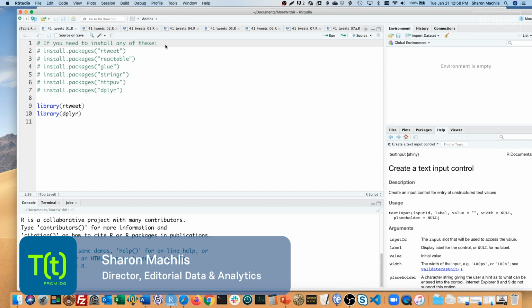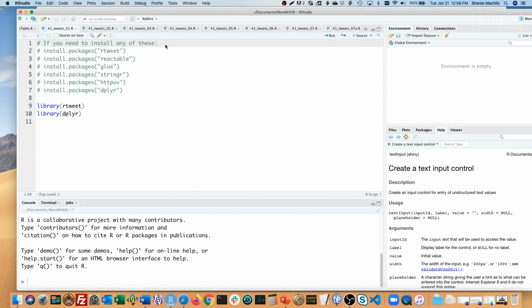Twitter is a great source of R news, especially during conferences like useR and RStudio Conference. And thanks to R and the rtweet package, I can build my own tool to download tweets for easy searching, sorting, and filtering. Let's take a look step by step.